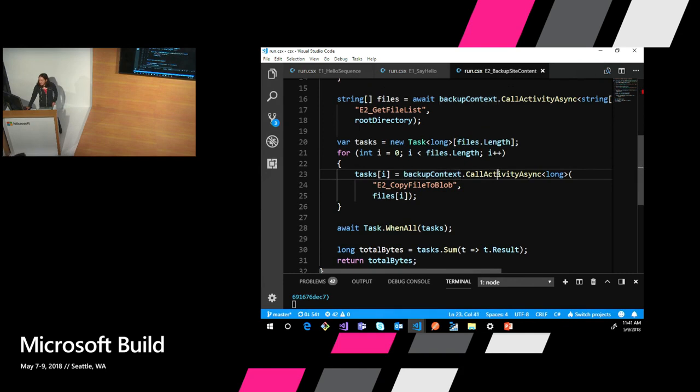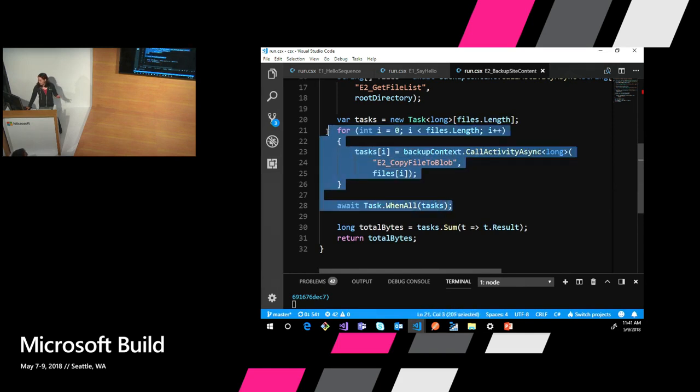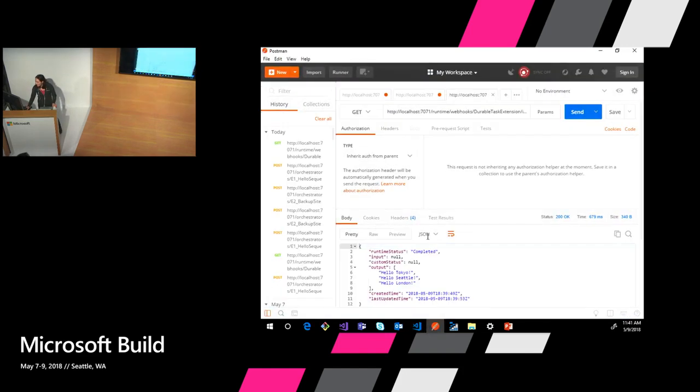And then I'm using callActivityAsync to copy each file to a blob, but instead of awaiting on each one as I call it, I add all those tasks to a list, and then I use task.whenAll to wait on them. So in, I don't know, about 7 lines of code, I'm able to do that fan-out, fan-in scenario that would take bunches of queues and lots of monitoring to do in regular Azure Functions. So let's run this one.